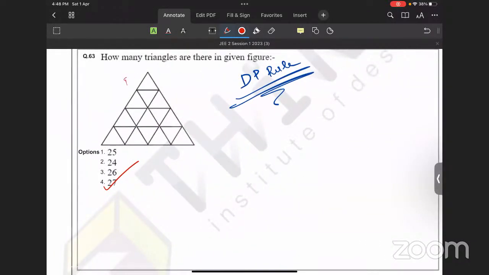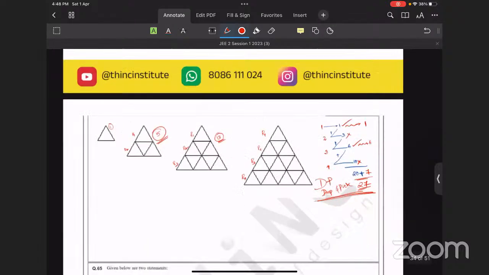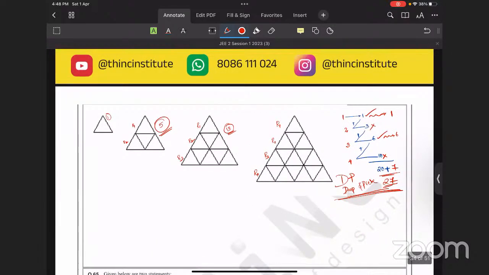This is the 4-rowed one. And when you come over here, you can check that rule with the other figures. Yeah, Sundar, your answer is right. You can check the answer with these figures.